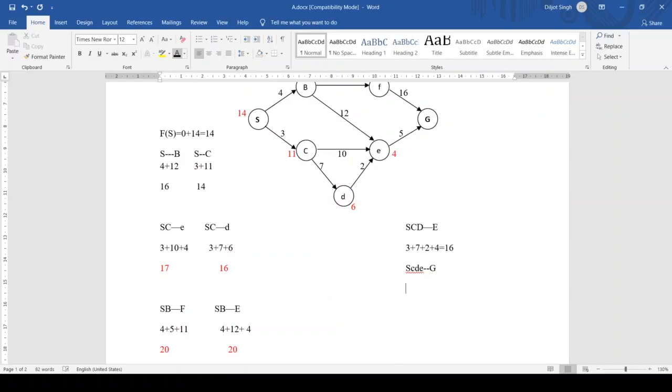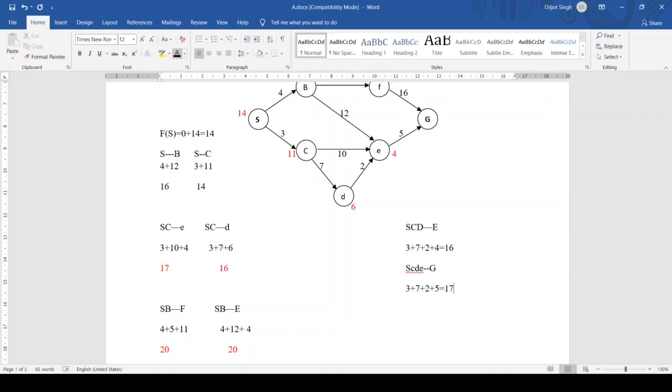S to C is 3, plus C to D is 7, plus D to E is 2, plus E to G is 5, and that comes out to be 17.